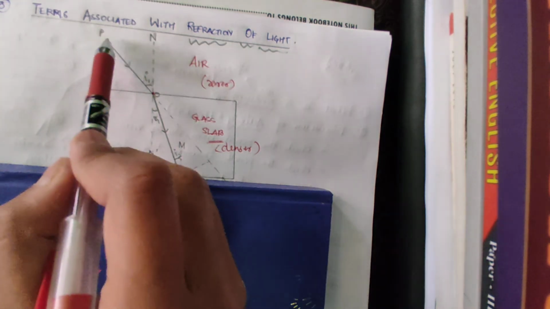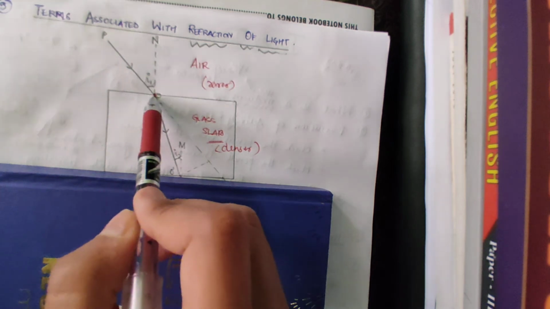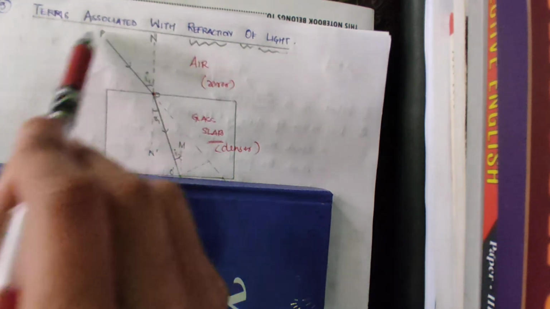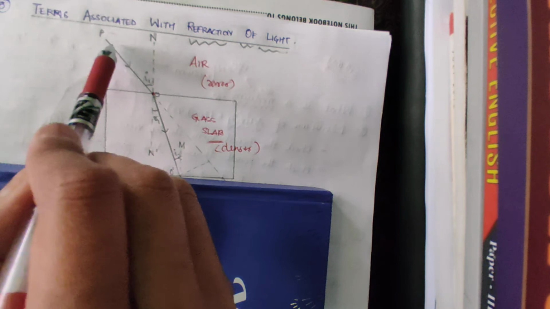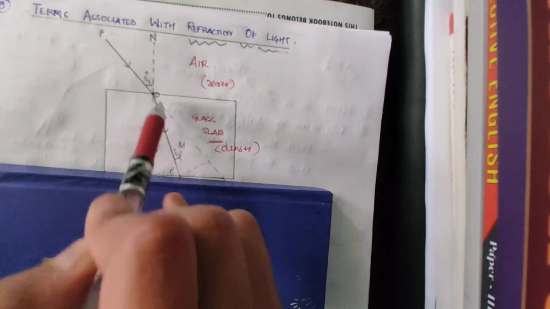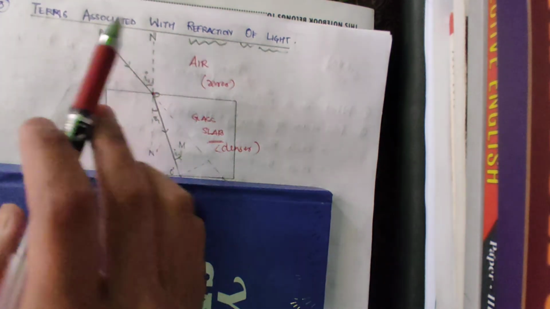So here the first term is the incident ray. What is the incident ray? This we already discussed in reflection of light also, very simple. A ray of light traveling towards another optical medium is called an incident ray. See, this ray of light is coming towards another optical medium, that is glass, because this medium is air. So the first one is incident ray. Here I named it PO. So this PO here is the incident ray.